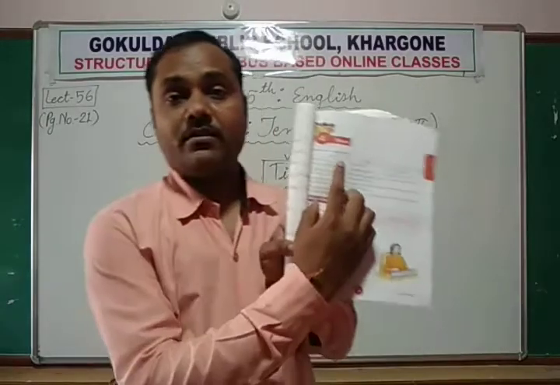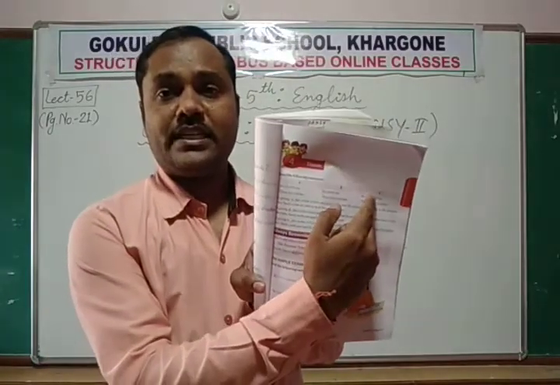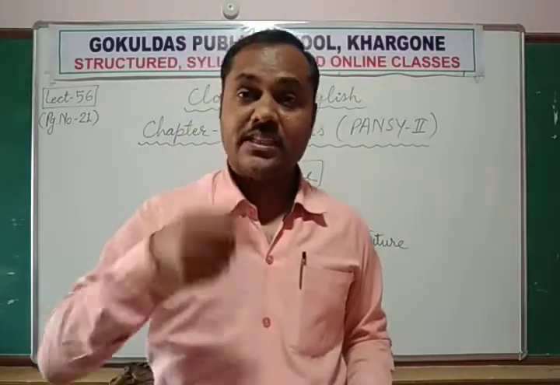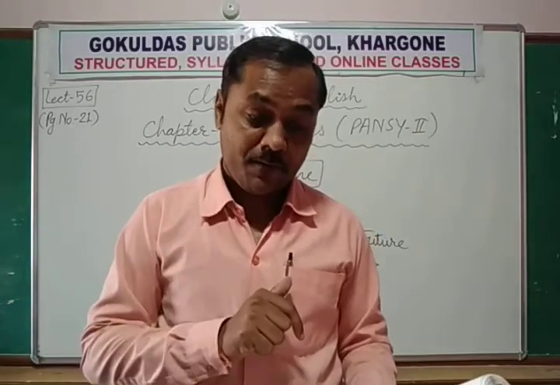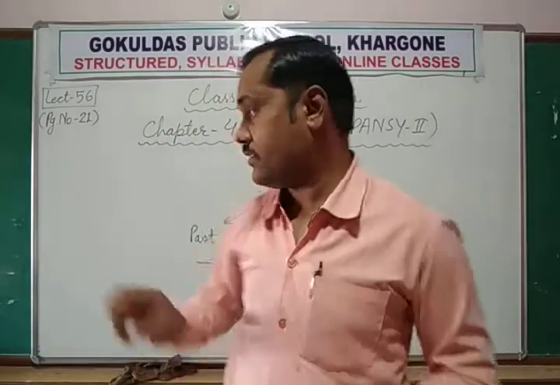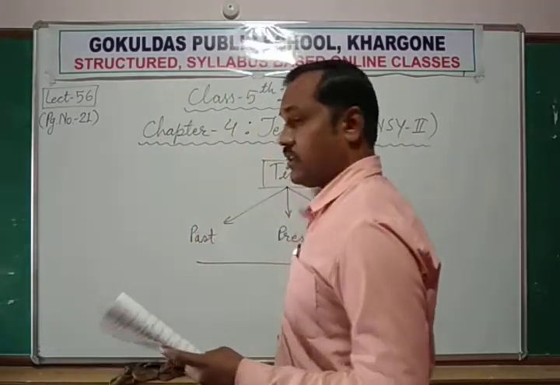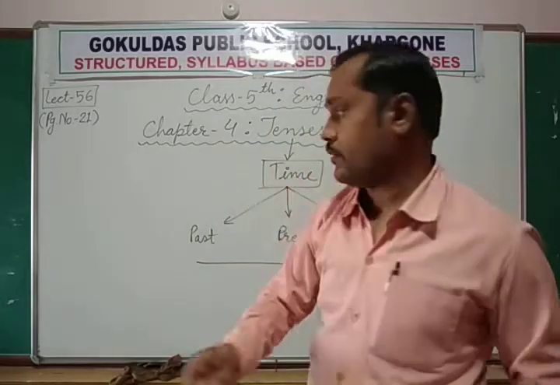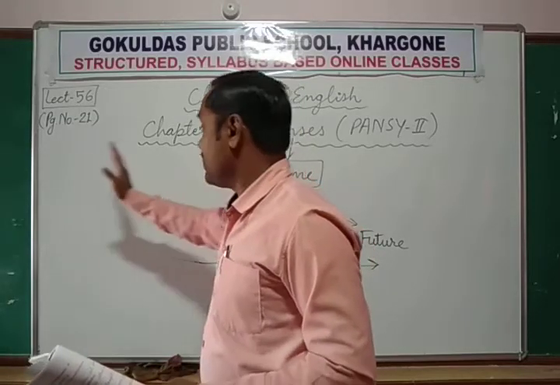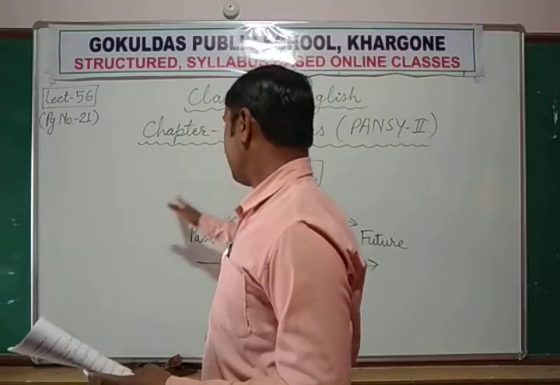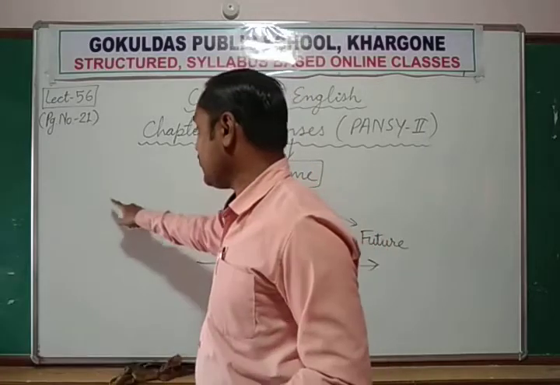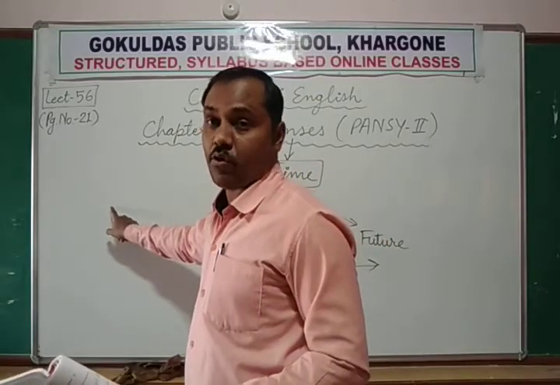Okay, first sentence. A, B and C. Three columns are there. A column, B column and C column. So first C. He drinks tea. He drinks tea. This is present form of the verb drinks. Present form. Okay. Drink, drank, drunk. We had already learned three forms of the verb. Present form, past form and past participle form. If you remember, drink, drank, drunk. So here we have used drink, but along with drink, S is also there.